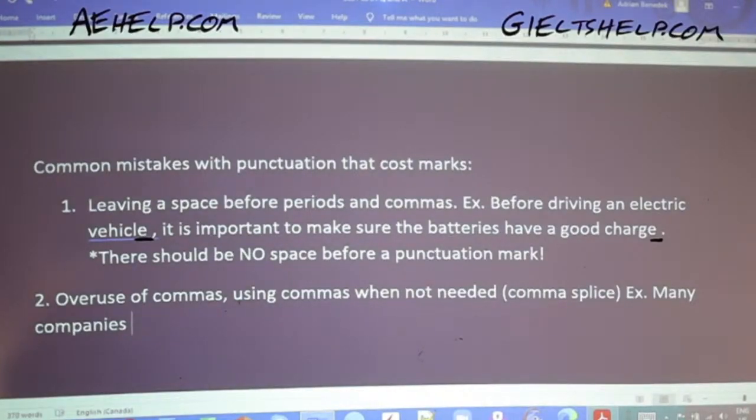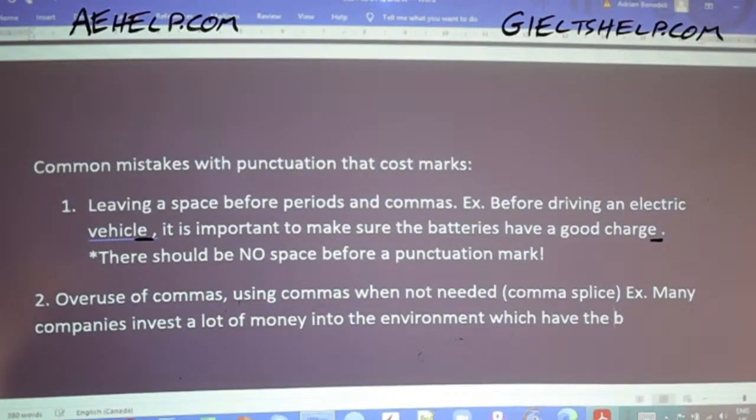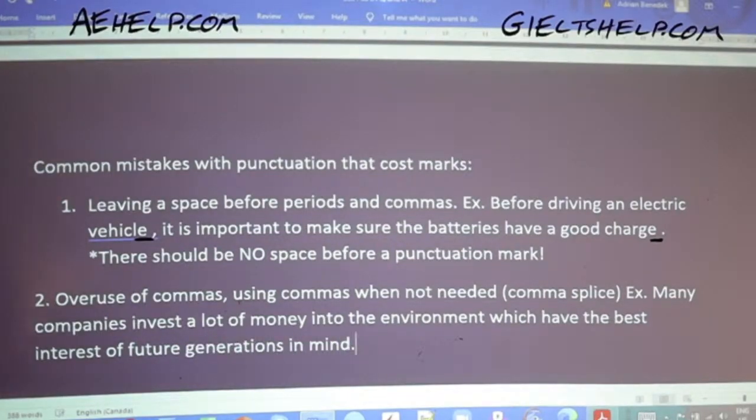Let me think of a good sentence here for you. So many companies invest a lot of money into the environment, which have the best interest of future generations in mind.